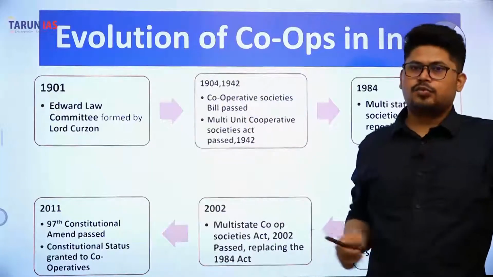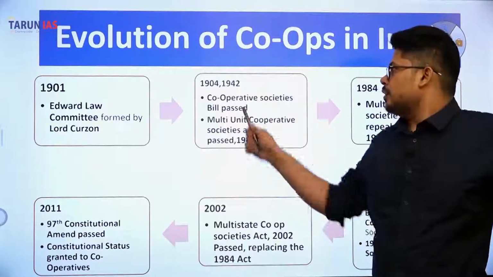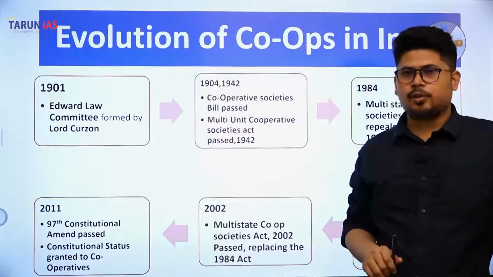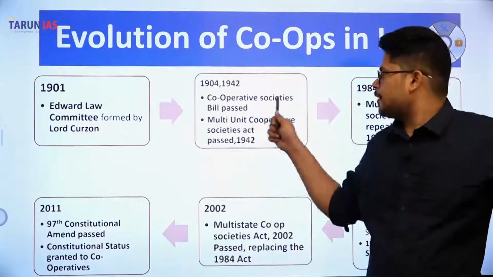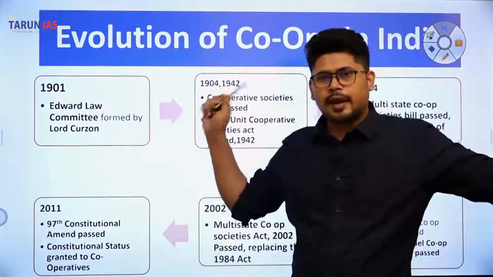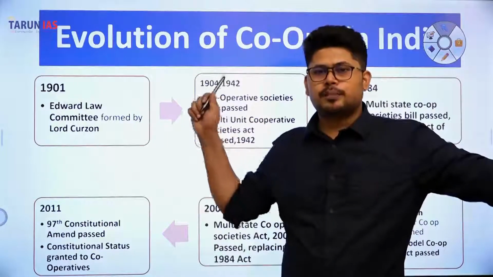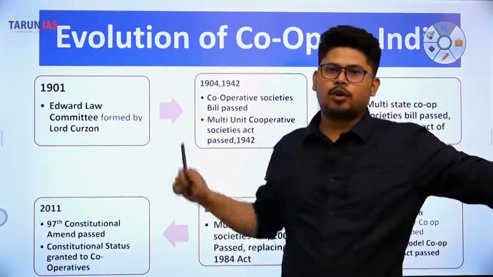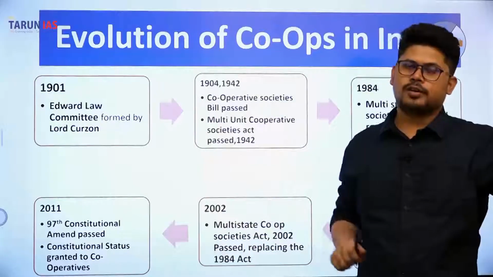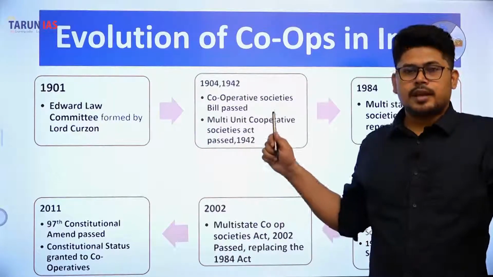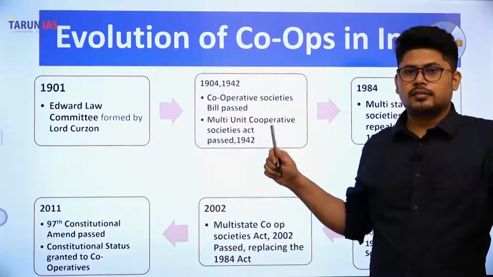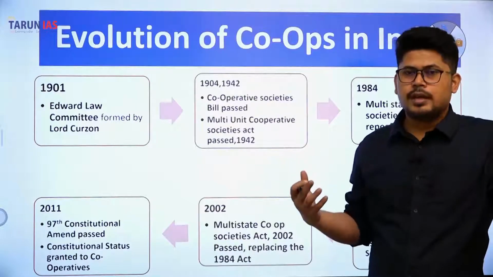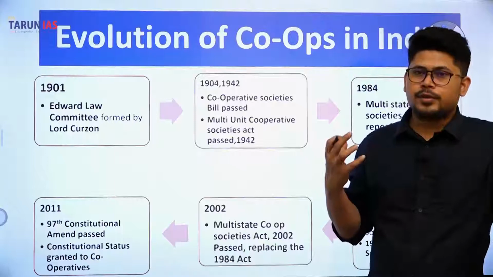Now, 1904 and 1942, these two years are important. Why? The Cooperative Societies Bill was passed in 1904. This bill was based on the recommendations of the Edward Law Committee that was formed under Lord Curzon. Now a very important thing is that under Lord Curzon's viceroyship the first cooperative bill was passed.